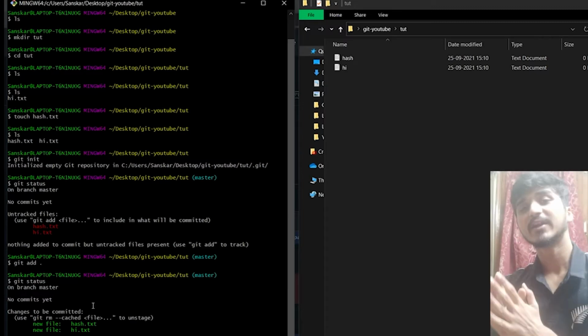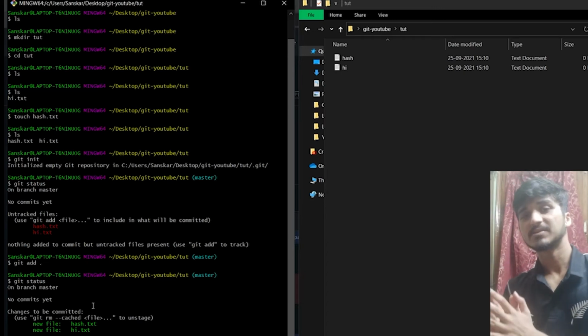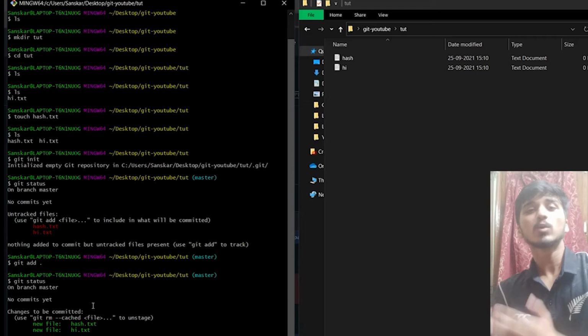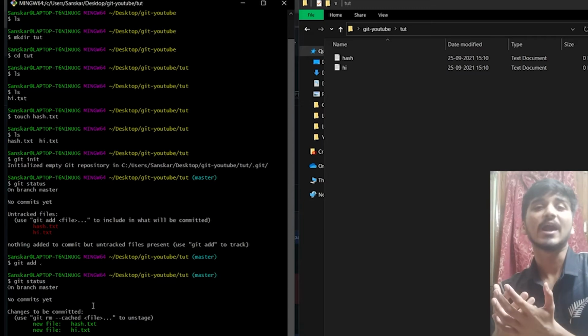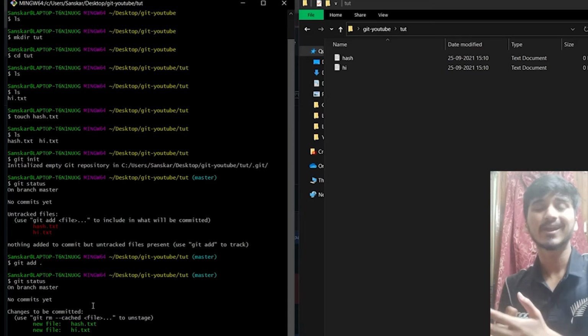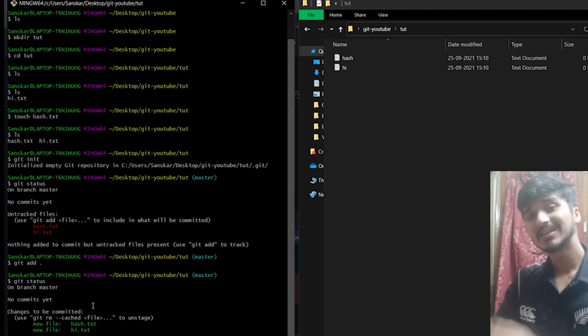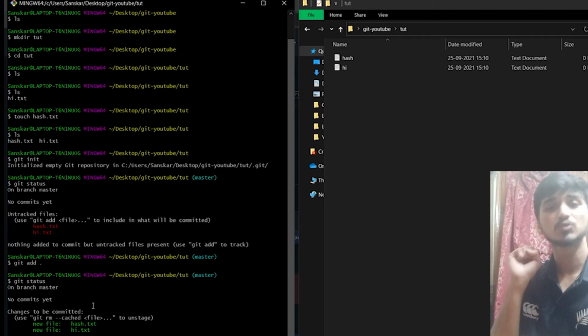Previously, when we had not added these files, Git was saying it doesn't know which files to keep track of. Git didn't know anything. But now, since I have used git add full stop, this tells Git that it needs to keep track of these two files.